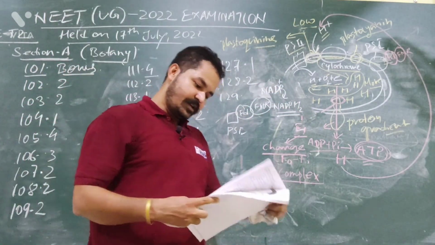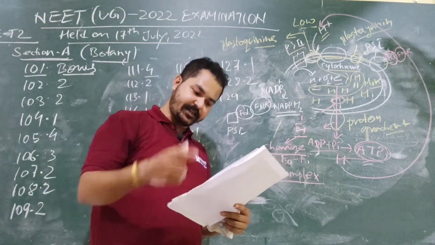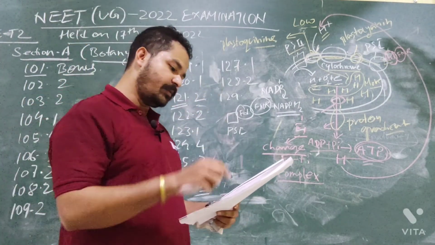I hope you have understood. Option number 4, breakdown of proton gradient, is correct. So you need to find out the incorrect answer. The option will be breakdown of electron gradient.